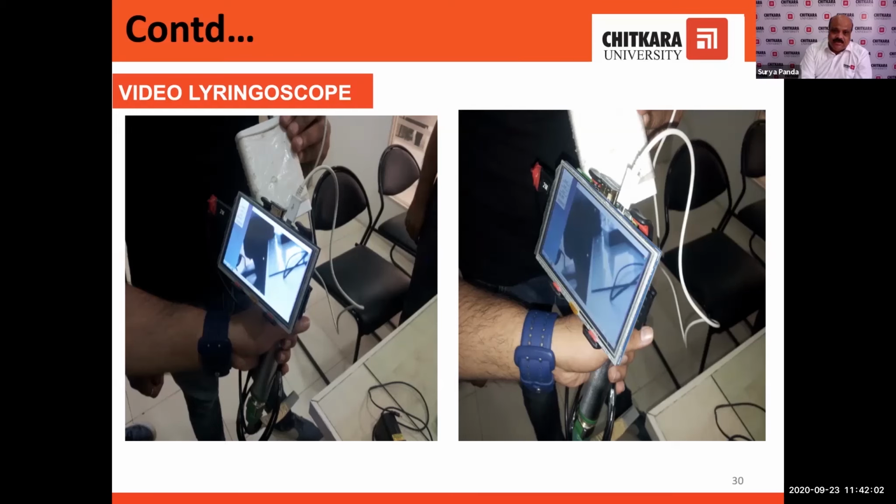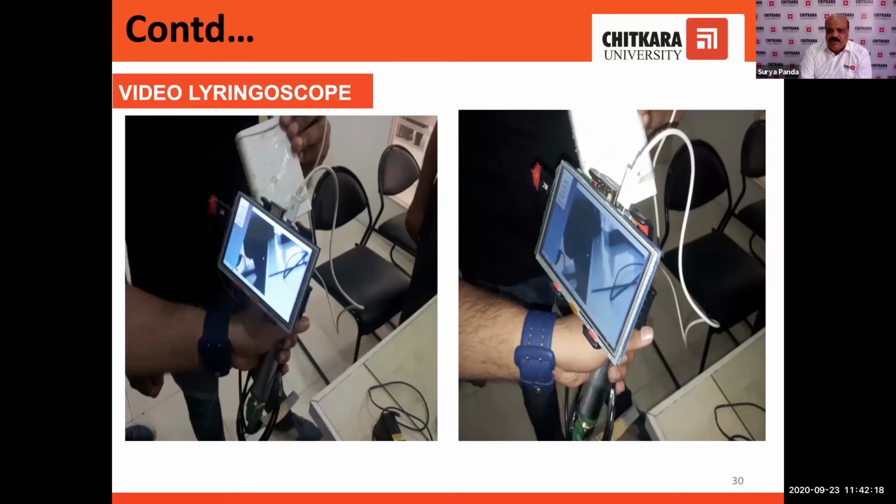And if the same device we develop in large quantity, then the rate will reduce to probably 6 to 7,000 rupees. So what is happening in this particular device?